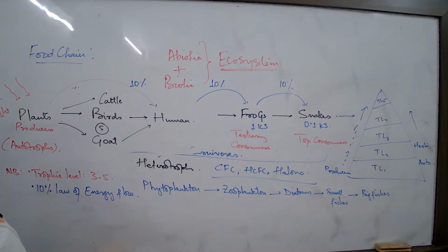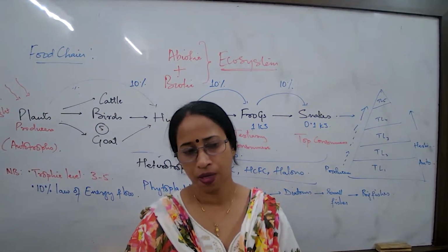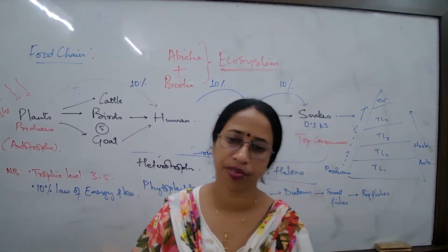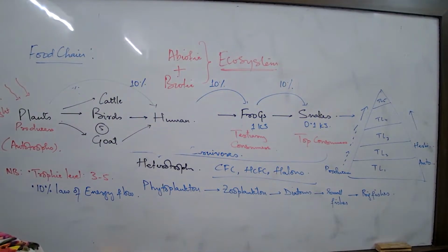The last one, number 6: Write any 2 impacts of ozone layer depletion on plants and animals.